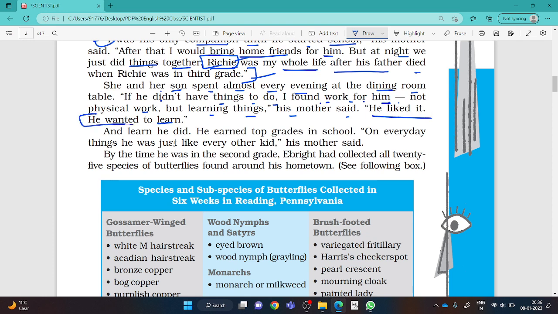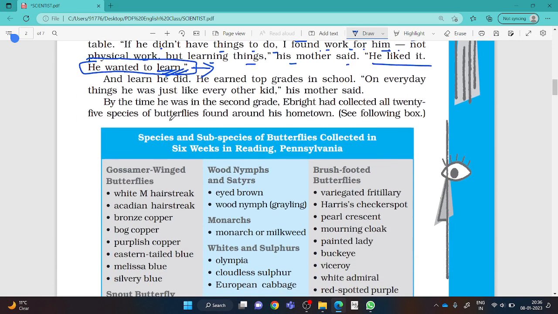You can underline this line, this will make you successful also. He wanted to learn. I think if you also want to become successful, you should always have the eagerness to learn all the time. Just learn the things, read the things. You can learn it either from your books or from your seniors, elders, your parents, your friends, your teachers, anyway.